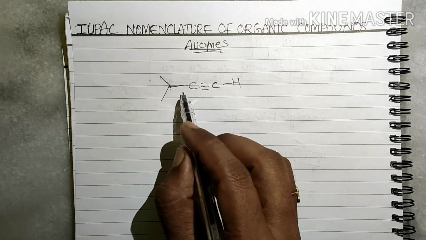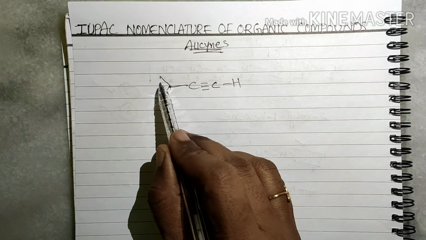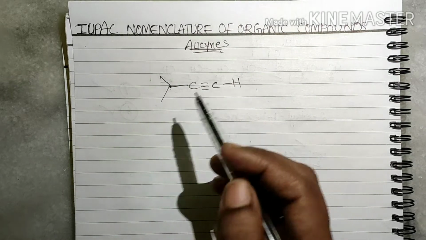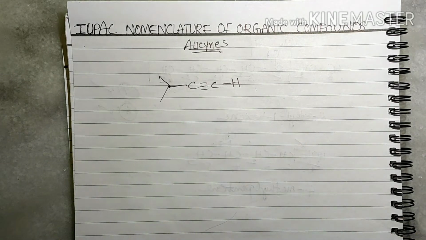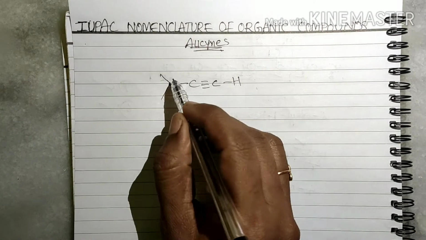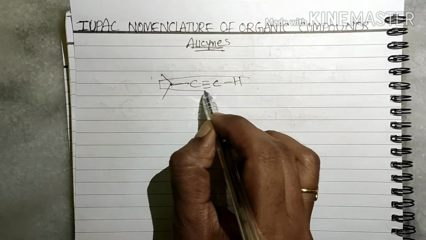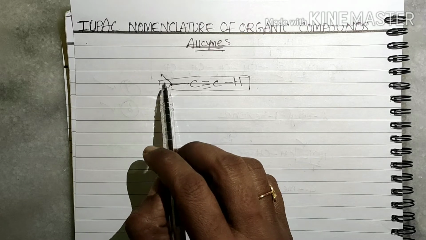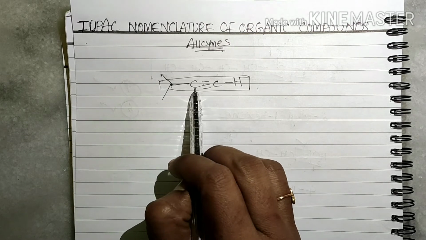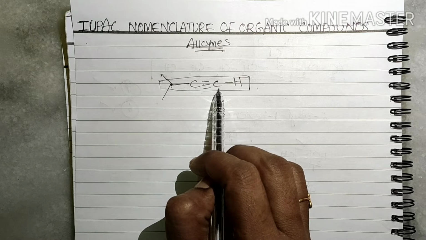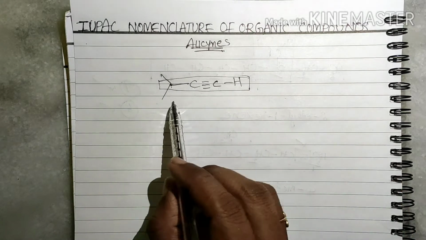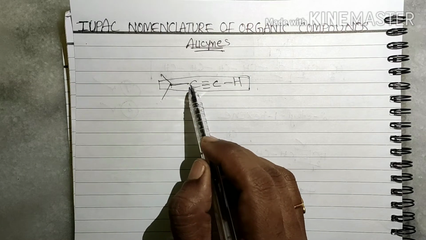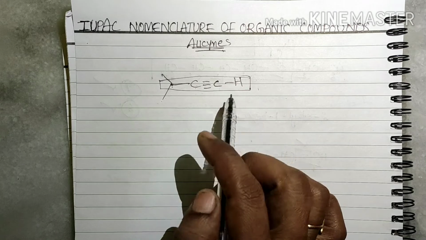Now we'll see. I'm going to select this one as a parent chain. Now count the numbers: 1, 2, 3, 4 carbons are there, right? If I select this one as a parent chain, 1, 2, 3, 4, four carbons are there.